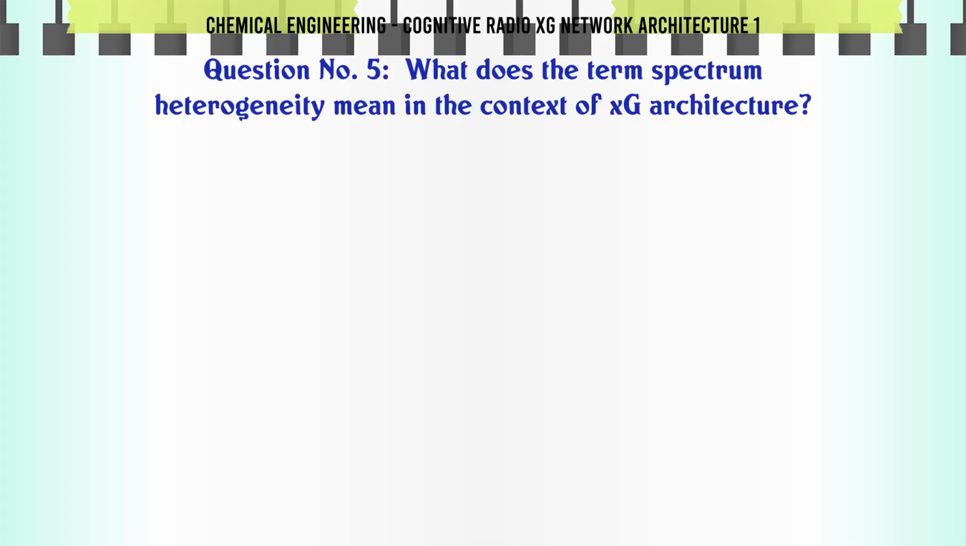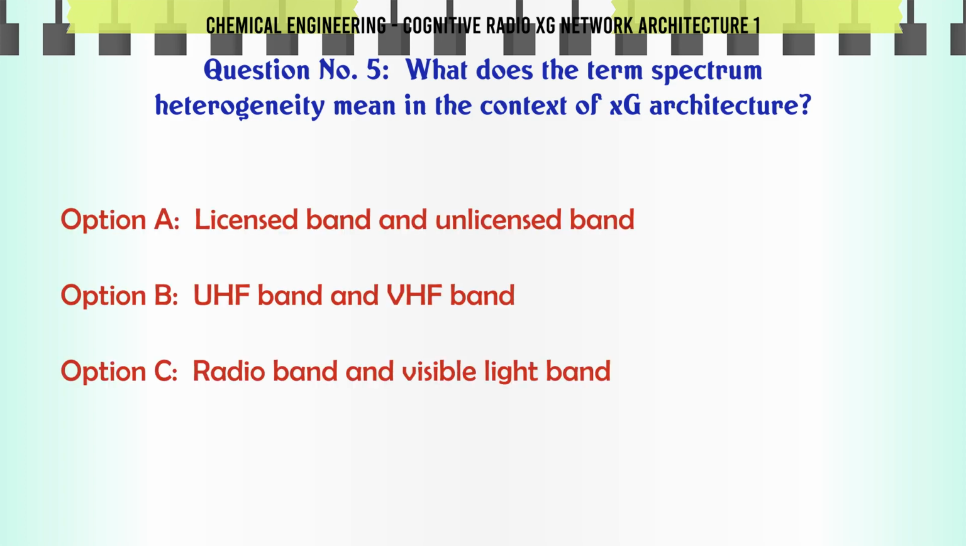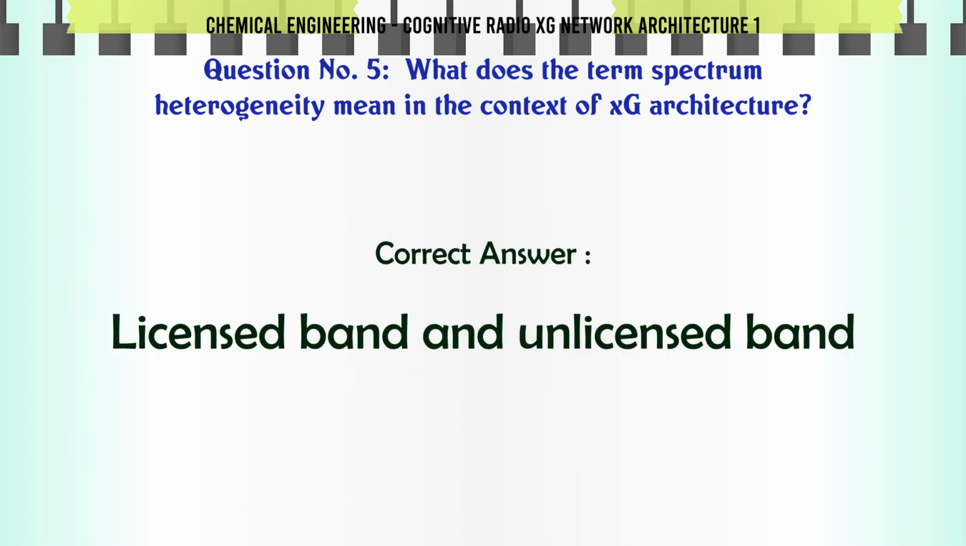What does the term spectrum heterogeneity mean in the context of XG architecture? A. Licensed band and unlicensed band. B. UHF band and VHF band. C. Radio band and visible light band. D. Radio band and infrared band. The correct answer is licensed band and unlicensed band.